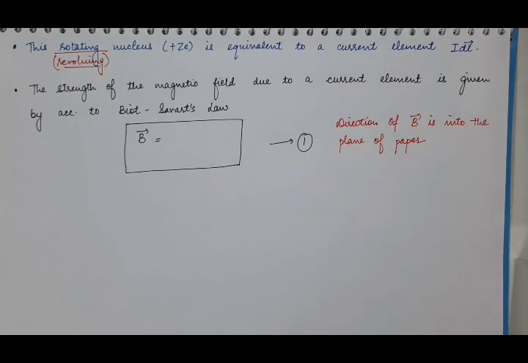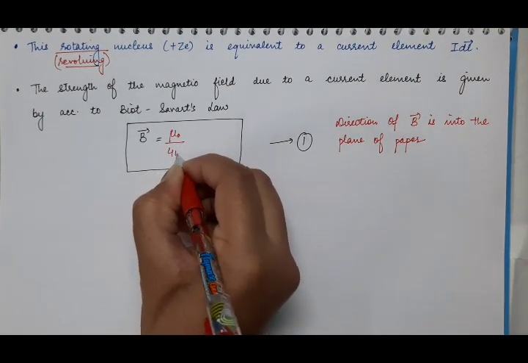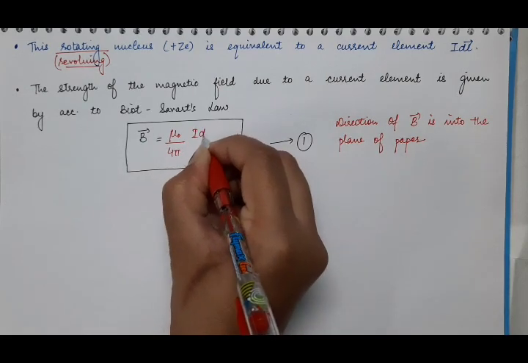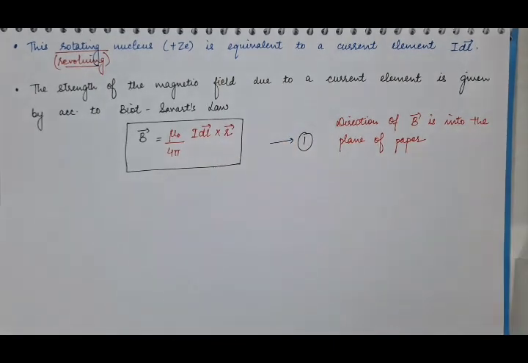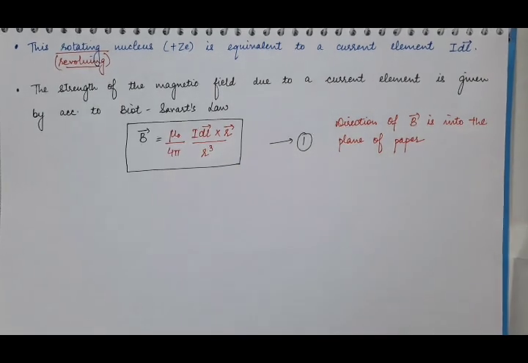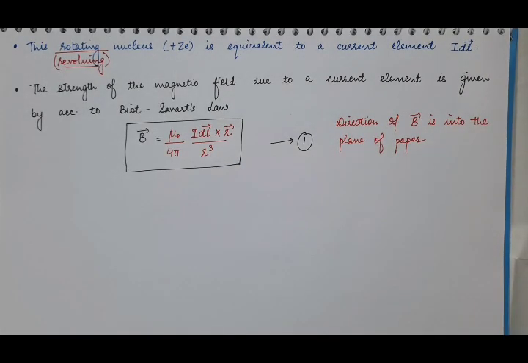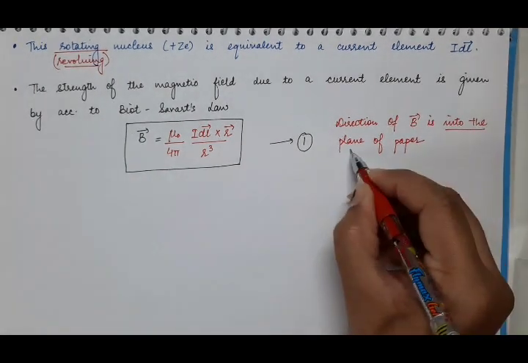So the strength of the magnetic field produced by the current element carrying charge plus Ze, according to Biot-Savart law, we know that B vector is equal to mu naught by 4 pi I dL, the current element, cross R, where R is the radius of the circular orbit, divided by R cube. This is the expression of Biot-Savart law. Now what will be the direction of magnetic field? The direction of this magnetic field is into the plane of the paper.